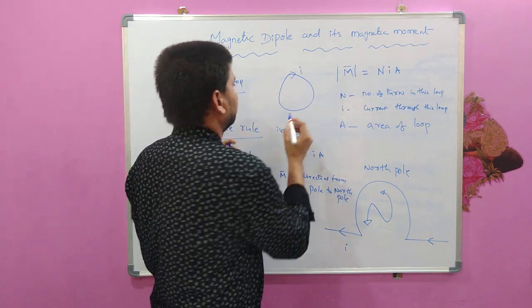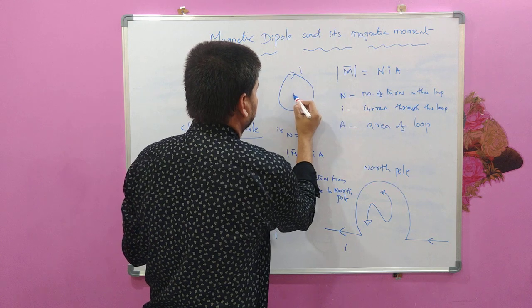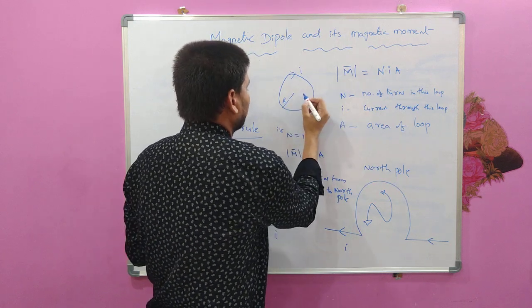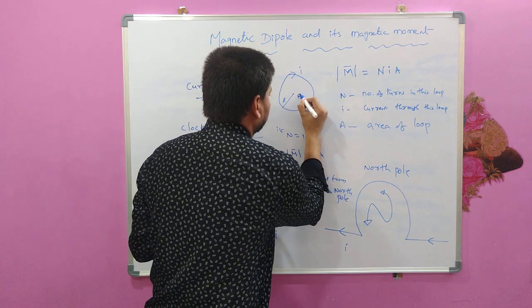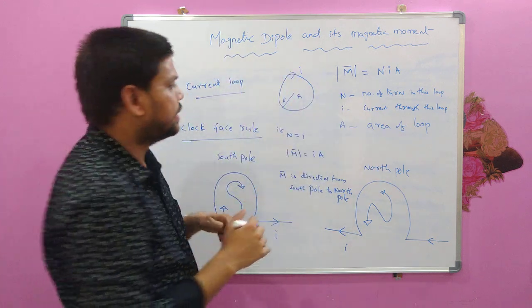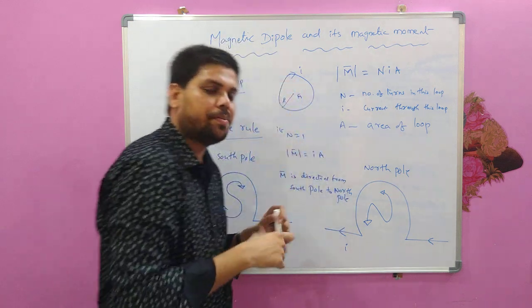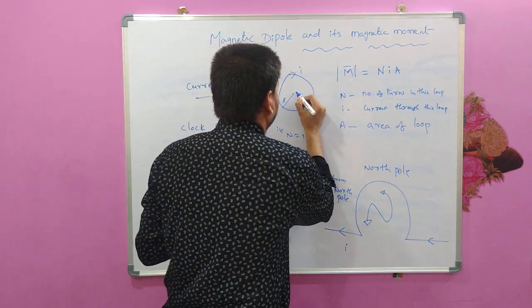And here, if you consider this is the center of this loop having radius r, the magnetic moment direction of this magnetic dipole will always be perpendicular to this loop and going inwards.